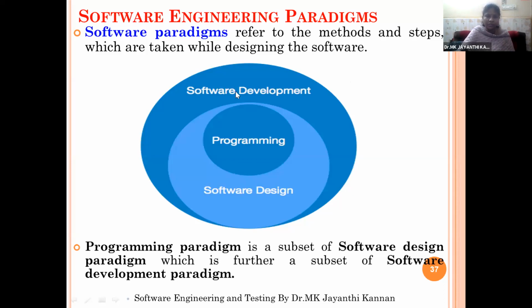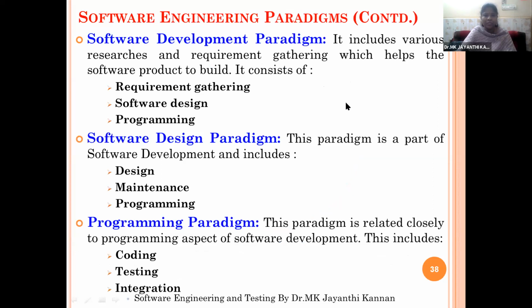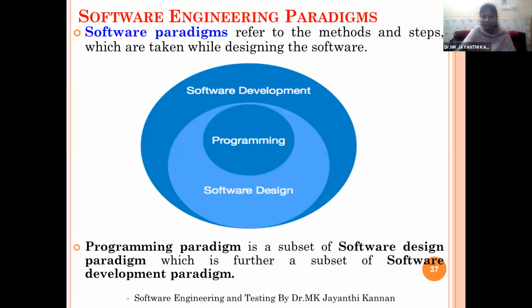And we discussed the software engineering frameworks or paradigms, like programming paradigms, software paradigms, and software development paradigm. So the software development paradigm is the superset of software programming paradigm and software design paradigm.